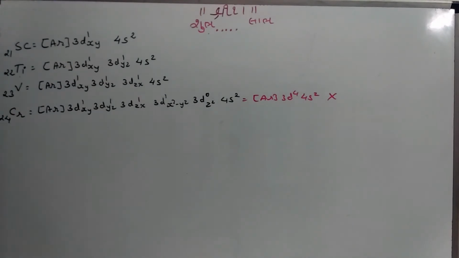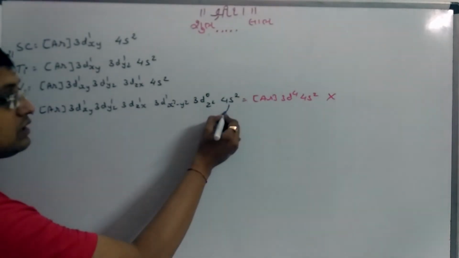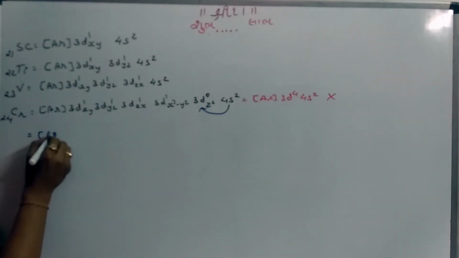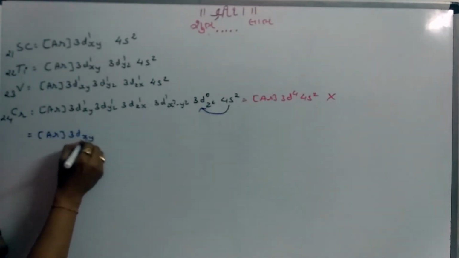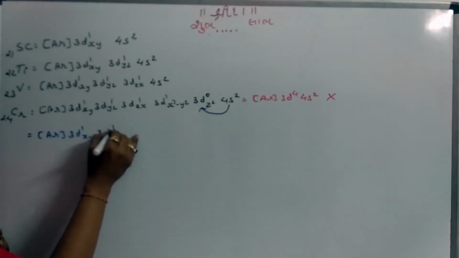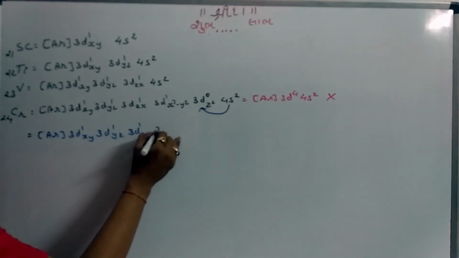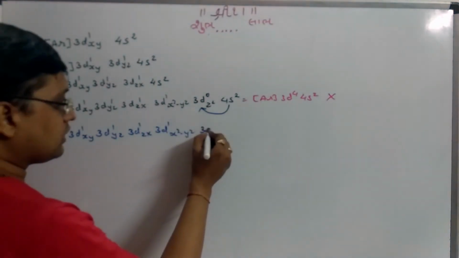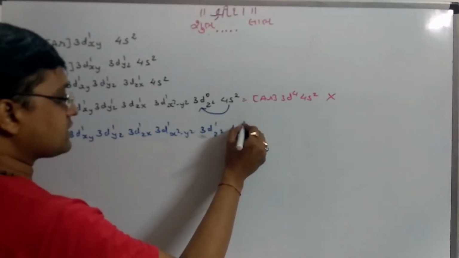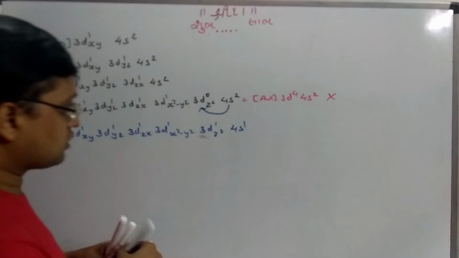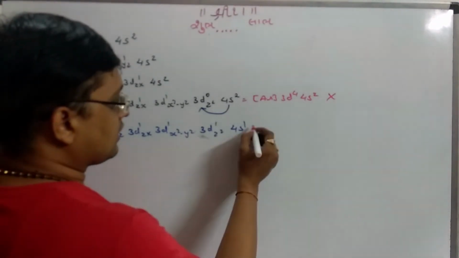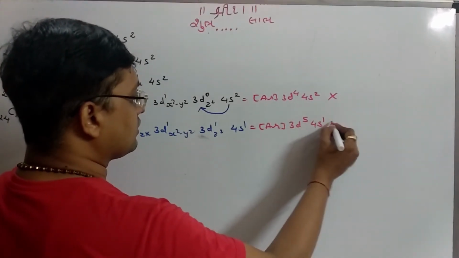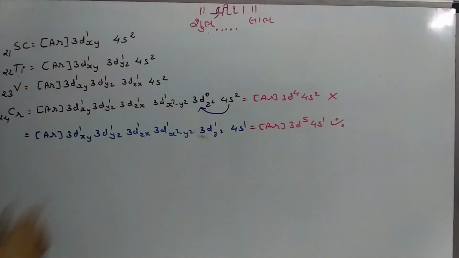Why so? Because chromium itself jumps one electron from 4s to 3d, and the configuration of chromium is argon core 3dxy1, 3dyz1, 3dzx1, 3dx2-y2 1, 3dz2 1 and 4s1. That means the configuration of chromium is argon core 3d5 4s1. This one is the right configuration, not the other one, right?